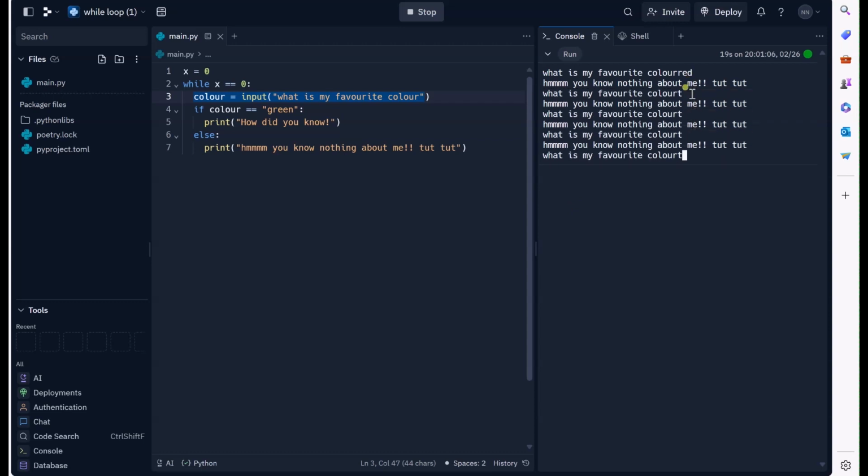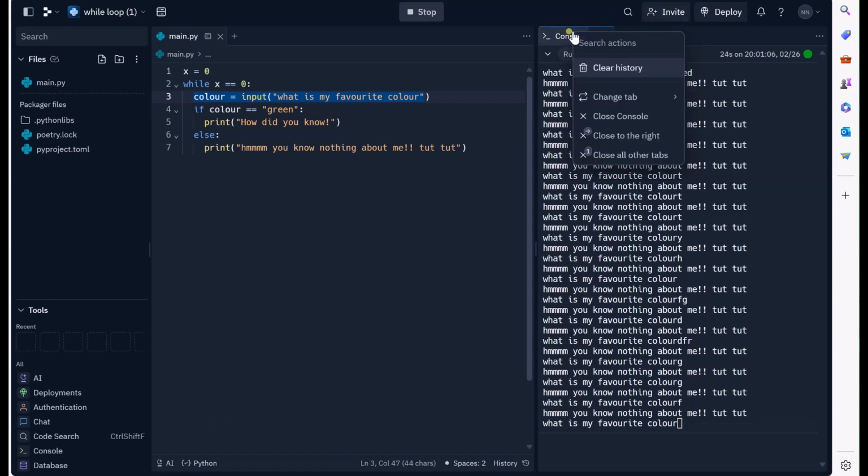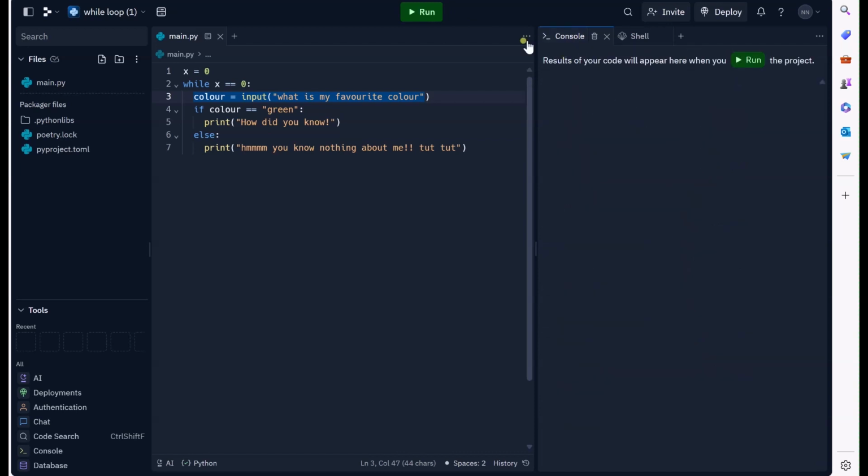So if I keep entering anything that I want, it's going to keep asking me the same question. Clear the history again. No, it's not clearing the history. Thank you very much. I'm going to stop it, clear the history, and then run it again. Okay, so what is my favorite color this time? I'm going to say green. And then it's going to say, how did you know?